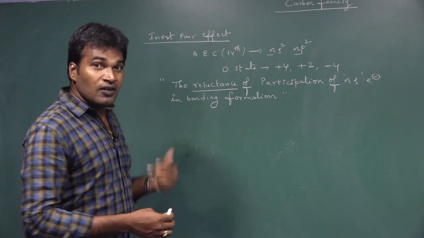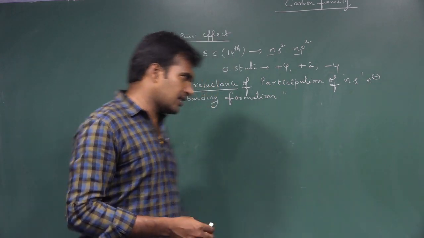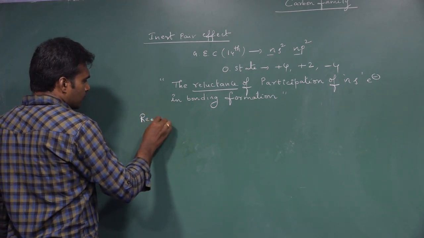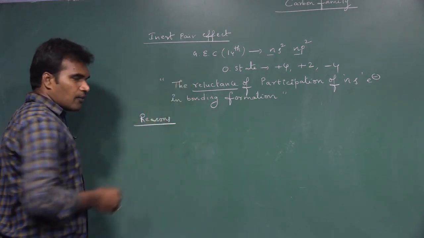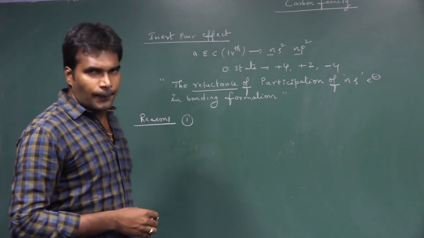You may get that doubt. Why are ns electrons not willing to participate? Let us see the reasons. Mainly there are 2 reasons behind the inert pair effect.